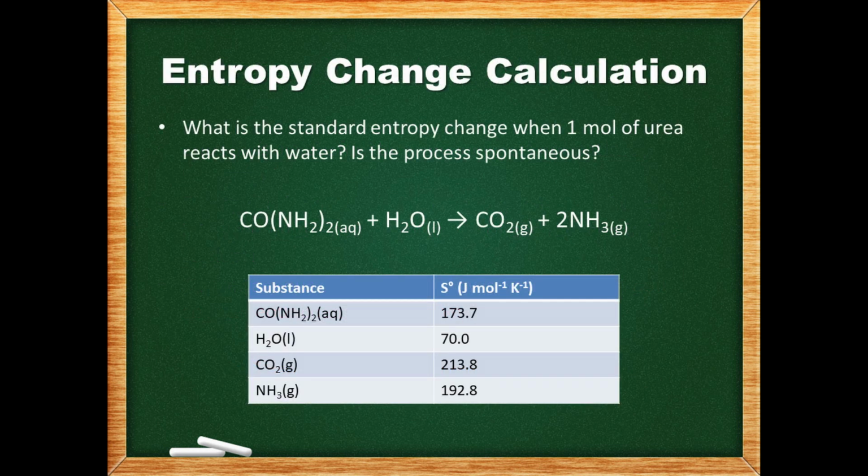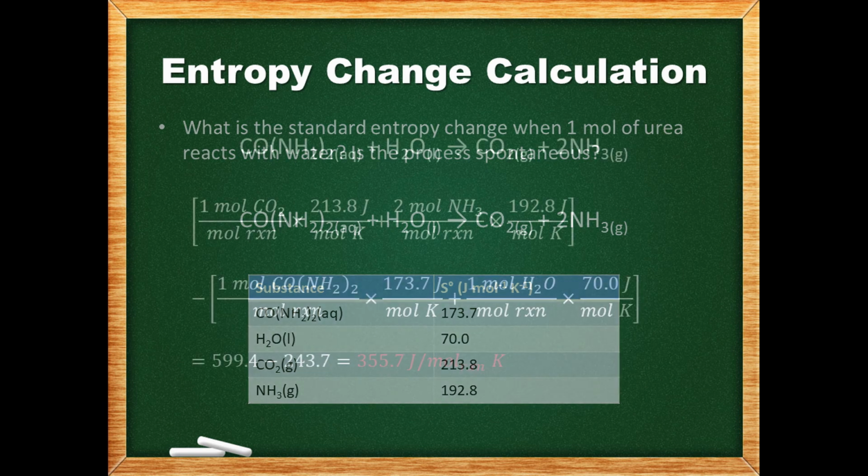Now we can try an entropy calculation using this method. What is the standard entropy change for this reaction when 1 mole of urea reacts with water? Is the process spontaneous? Well, in this case we are given the standard entropies of all the substances, so we don't need to go look them up in a table.